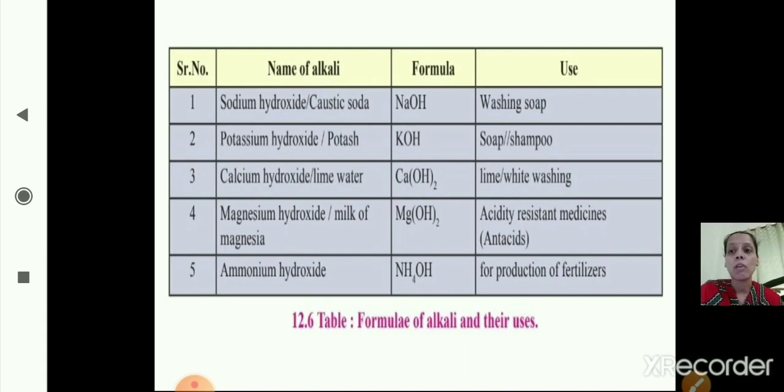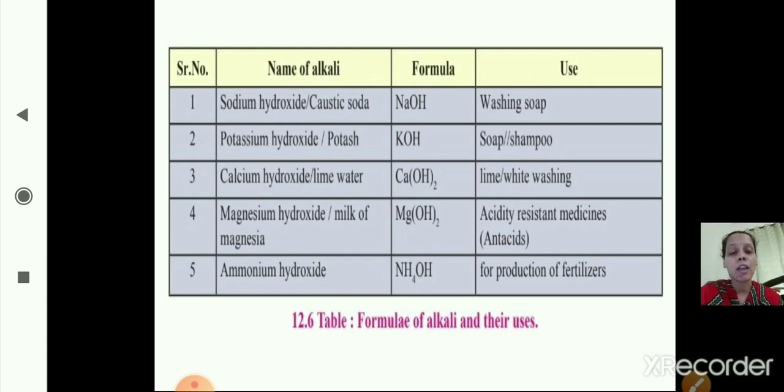Now that is calcium hydroxide or lime water. It is written as Ca(OH)2, and it is used in lime or whitewashing. The next, magnesium hydroxide, milk of magnesia, that is Mg(OH)2. It is used as an antacid, an acidity resistant medicine. And the last one, ammonium hydroxide, the formula is NH4OH, which is useful in the production of fertilizers. So these are the formulas of alkalis and their uses.